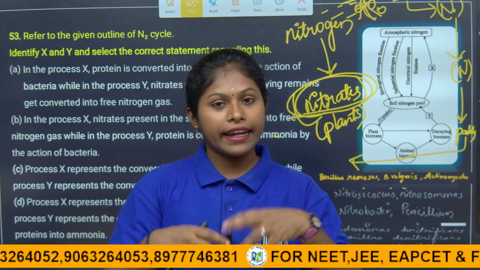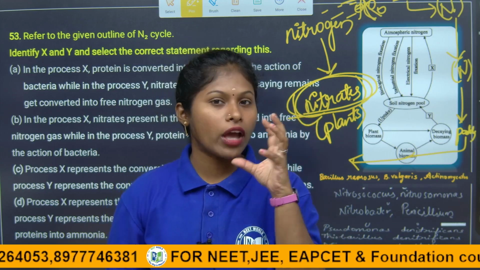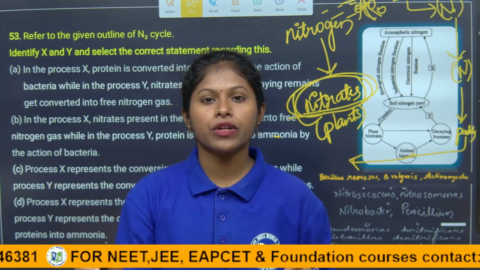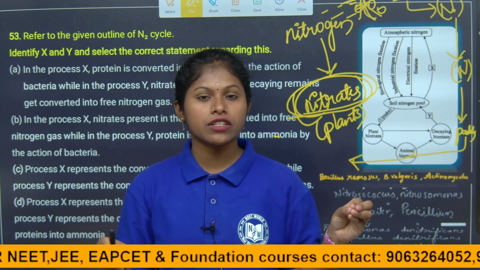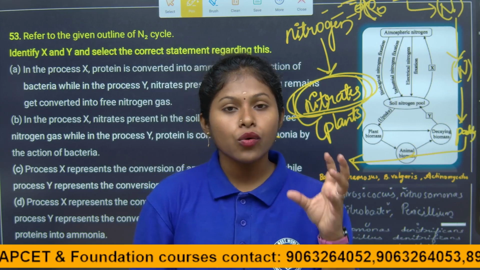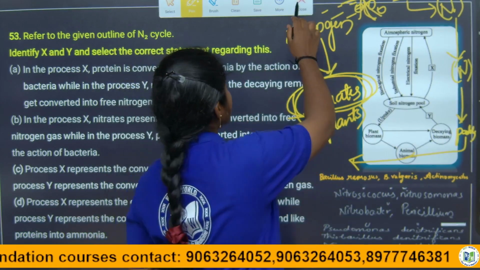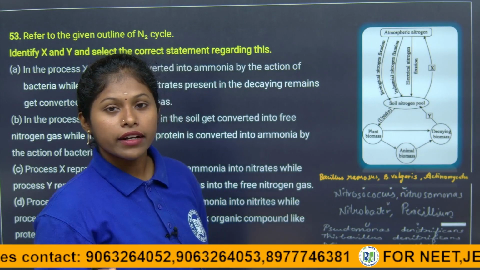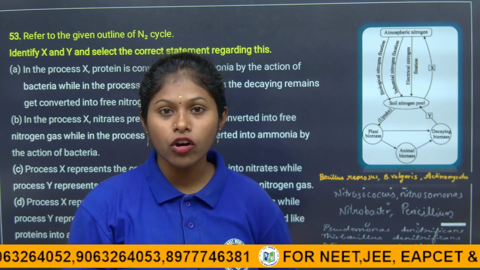When they die and decay, like plants, those complex organic proteins will be converted into ammonia. That process we call ammonification. So the complex organic proteins are converted into ammonia with the help of bacteria only, children. Which bacteria is going to help those dead plants and animals convert into ammonia? Which bacteria is acting on it, right?